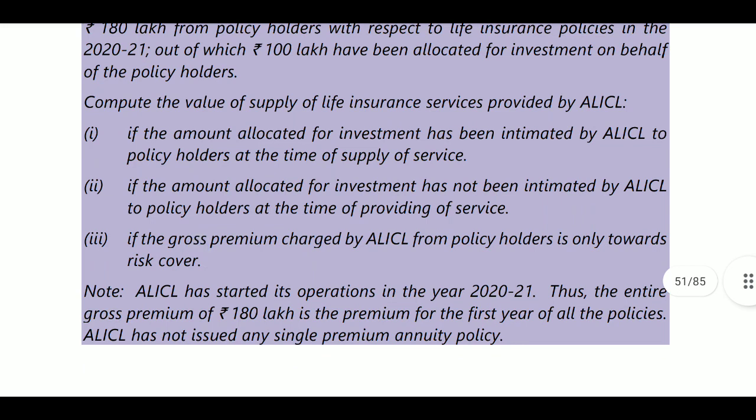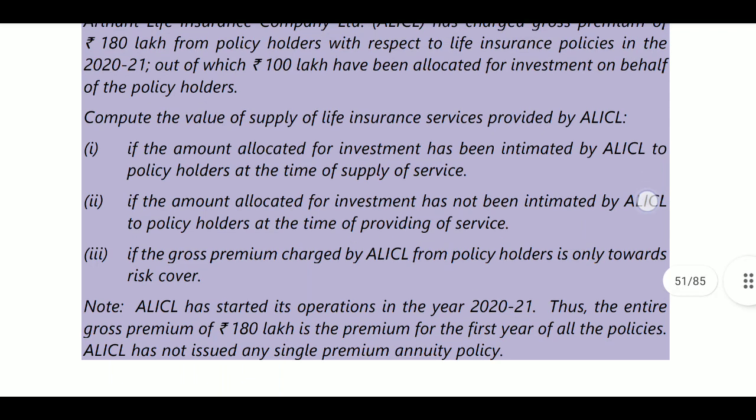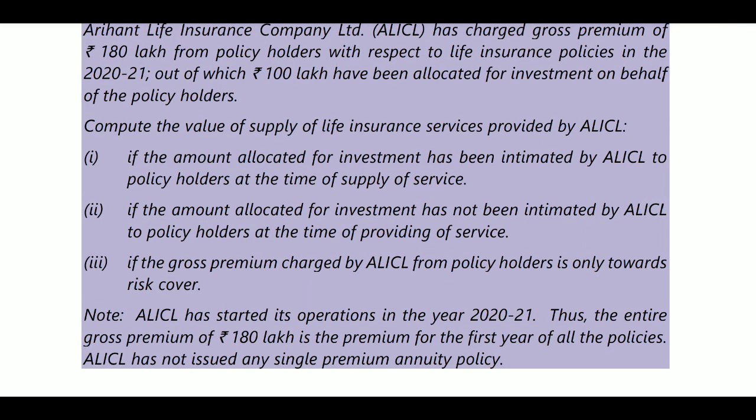Okay, if the amount allocated for investment has been intimated by the company to policy holder at the time of supply, then value will be 180 minus 100 will be considered, that is 80 lakhs will be taxable value. Next, if the amount allocated for investment has not been intimated by the ALIC to policy holder, then it will be treated as any other case, that is percentages based on first year and subsequent years.